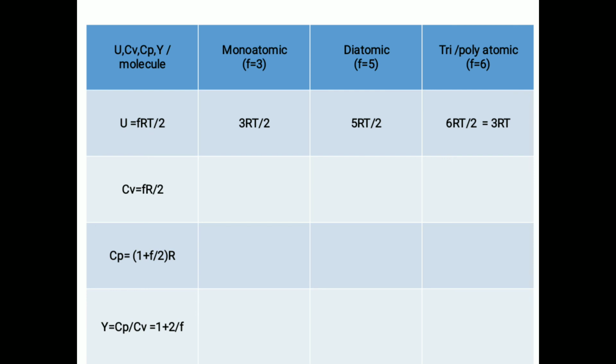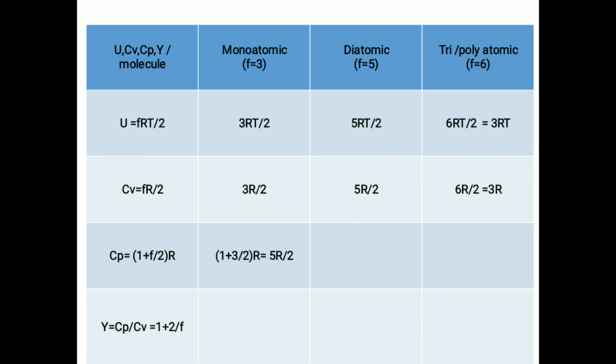Similarly, substitute F = 3 in CV equation, then we get CV = 3R/2 for monoatomic molecule, and CV = 5R/2 for diatomic molecule, substituting F = 5, and CV = 6R/2 = 3R for triatomic molecule, substituting F = 6.